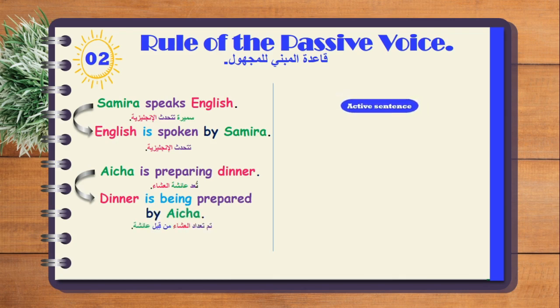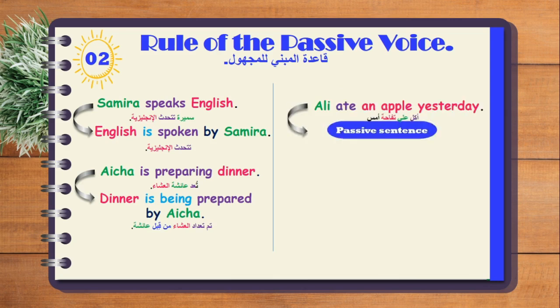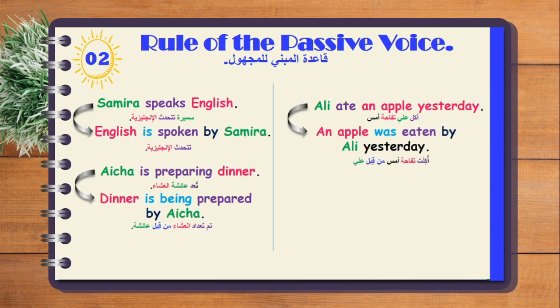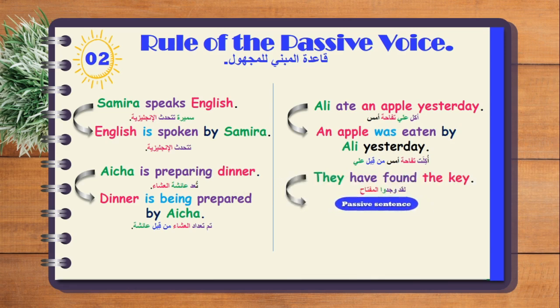Another sentence: Ali ate an apple yesterday. Passive sentence: an apple was eaten by Ali yesterday. Another sentence: they have found the key. Passive sentence: the key has been found.